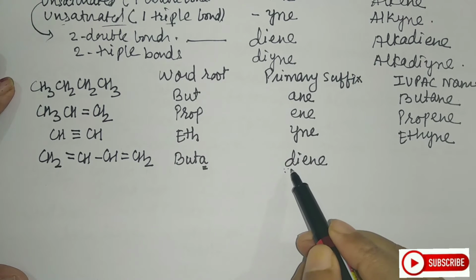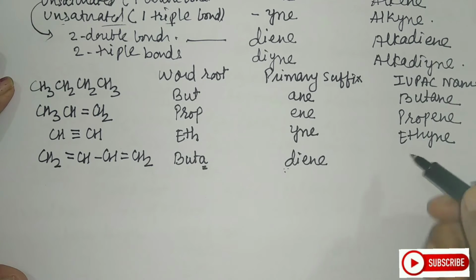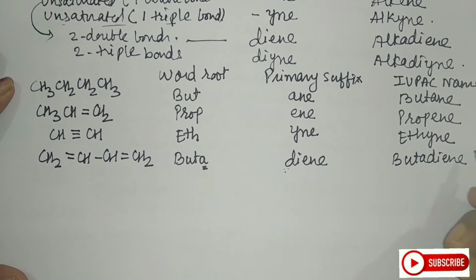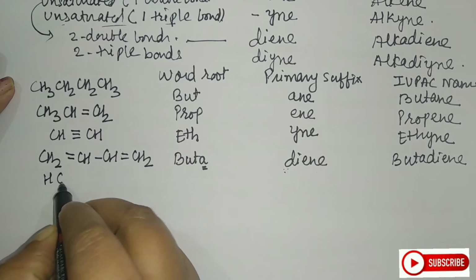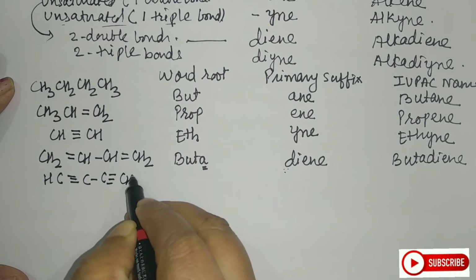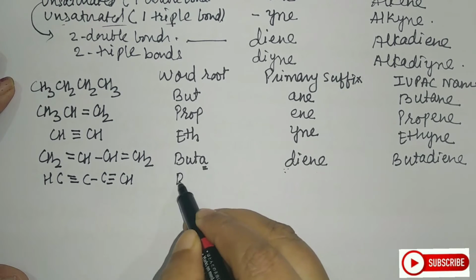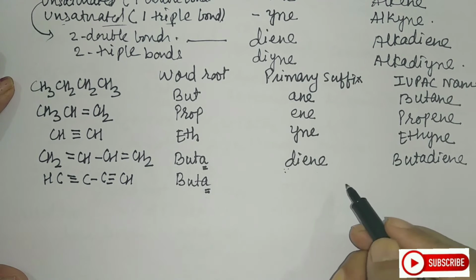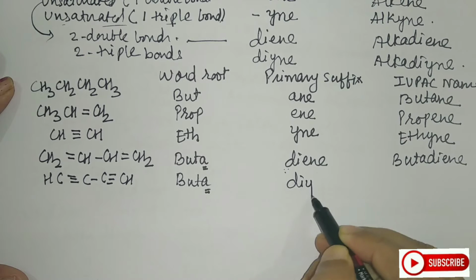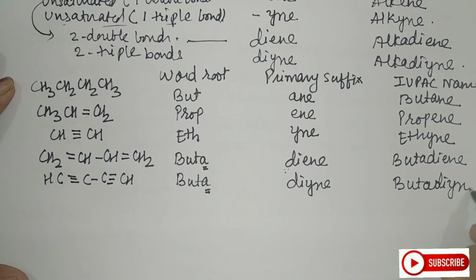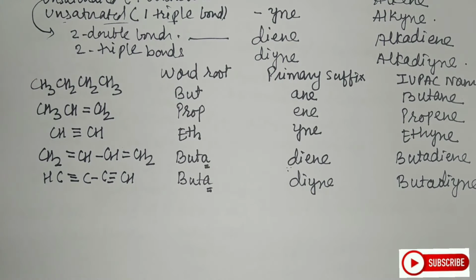If it had been a vowel here, then I would have to drop this. So it will be butadiene. Let us try one more. This is a triple bond C, triple bond CH. Now this is again buta. Again this A, I will see whether to add. This is now diyne. So I will call this butadiyne. So this is how you give the names to these.